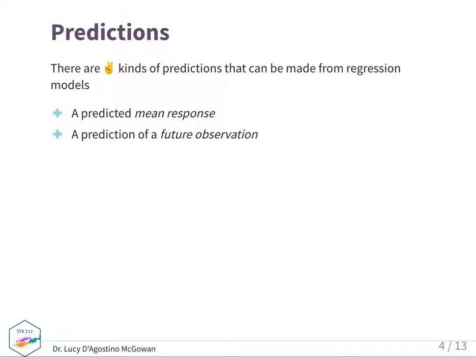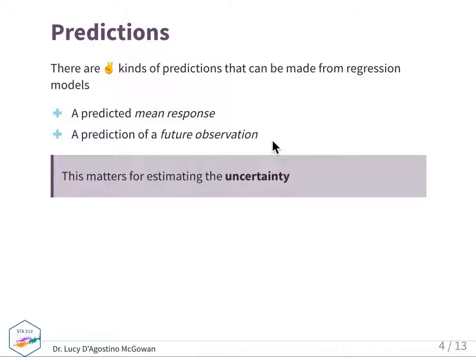So the actual values for both of these, the predicted values, like what we just calculated in the application exercise, in both of these cases, those are going to be exactly the same, but the variance is going to be different. And to give you a little bit of intuition as to why, if you're predicting something on average, like in this first case, there's less variability when you're thinking about an average. Versus if you're predicting something for just a single observation, there's more variability in that. And we're going to actually derive why that's going to be true in today's lecture.